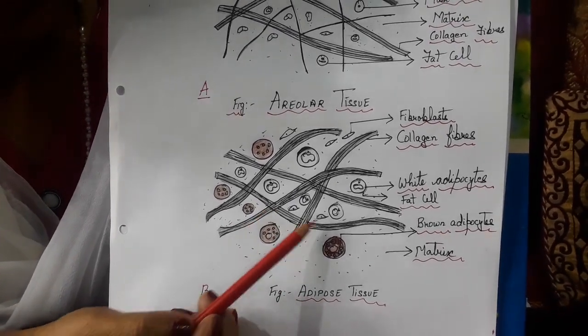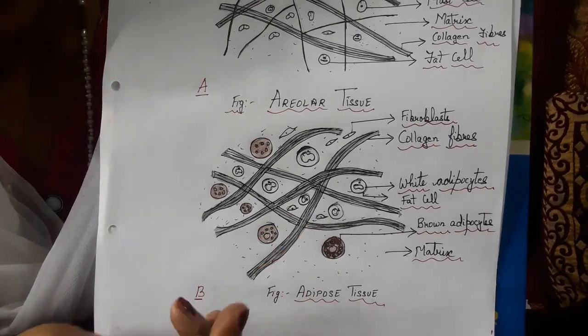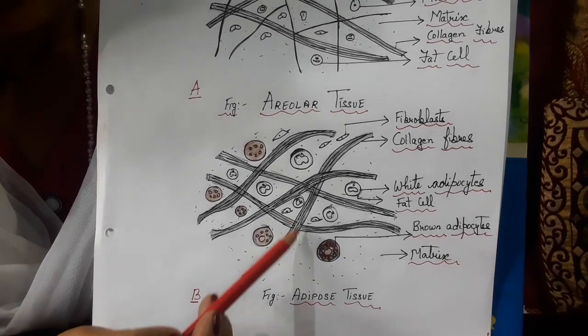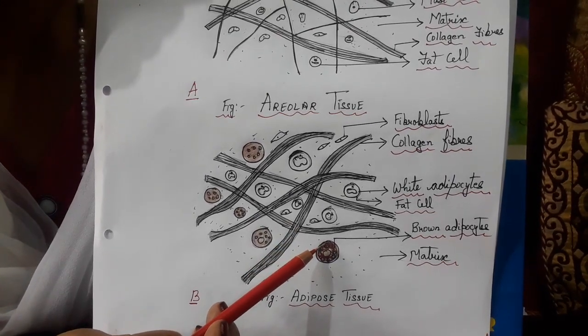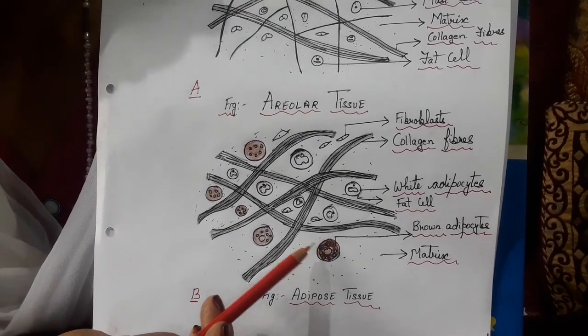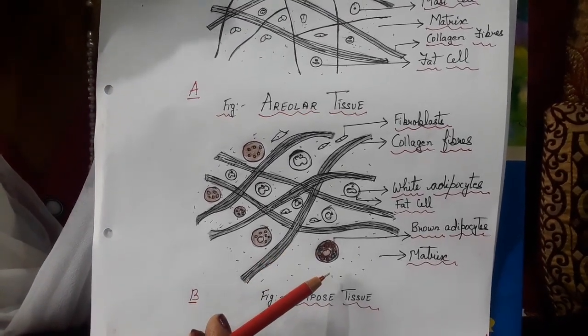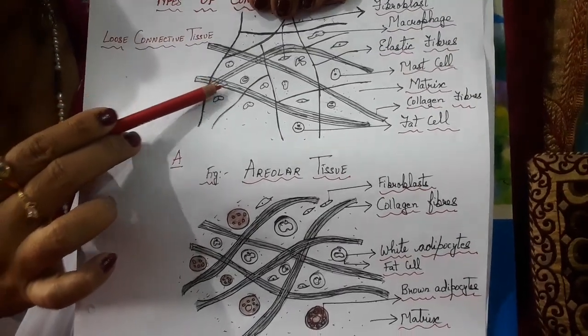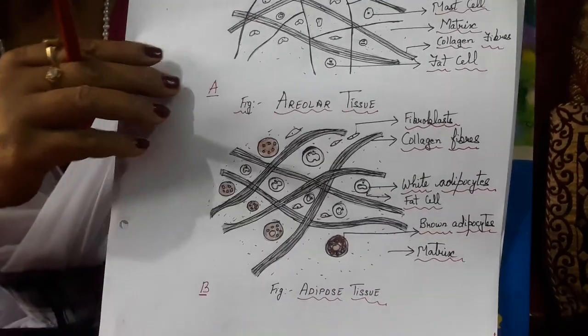They form a cushion tissue, that is, they act as shock absorbers and form a cushion layer around delicate organs like eyeballs, kidneys, and heart. They also act as an insulating layer. So, these are the types of loose connective tissue.